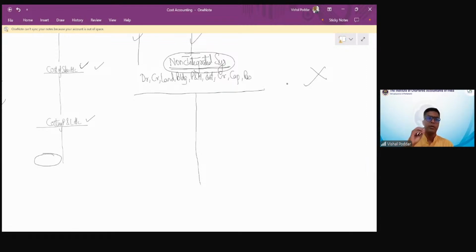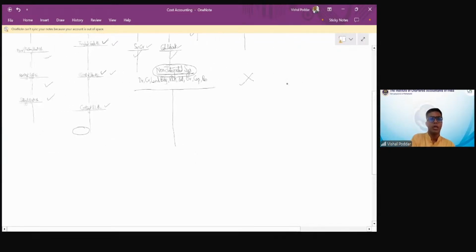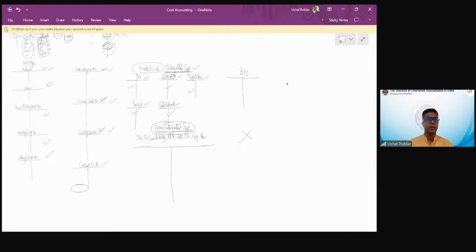In the same fashion, debtor is you, creditor is you, land and building is you, capital and reserve is you. So in my non-integrated books, the accounts that are prepared are firstly all these accounts for expenses,